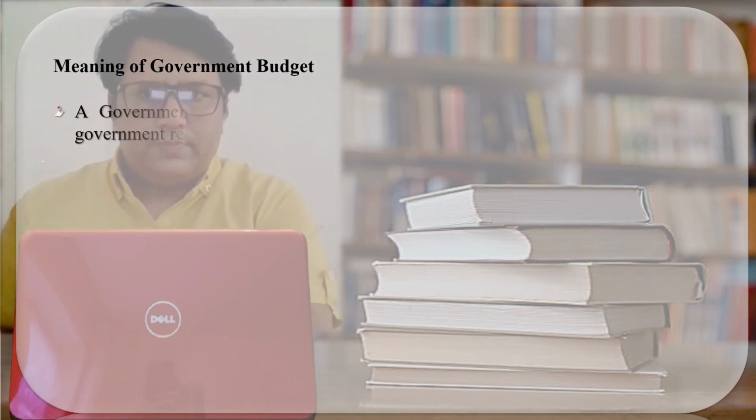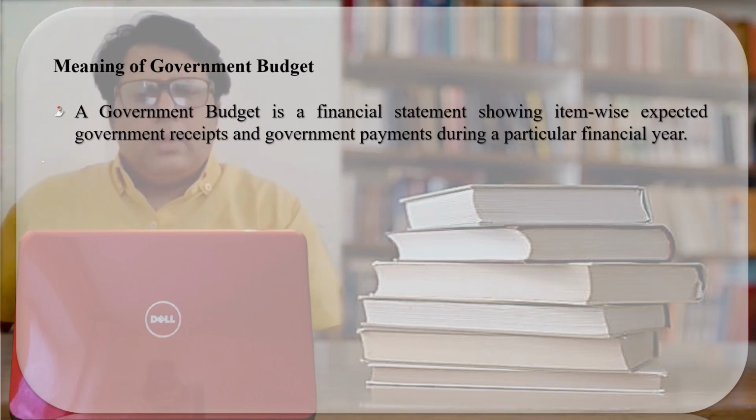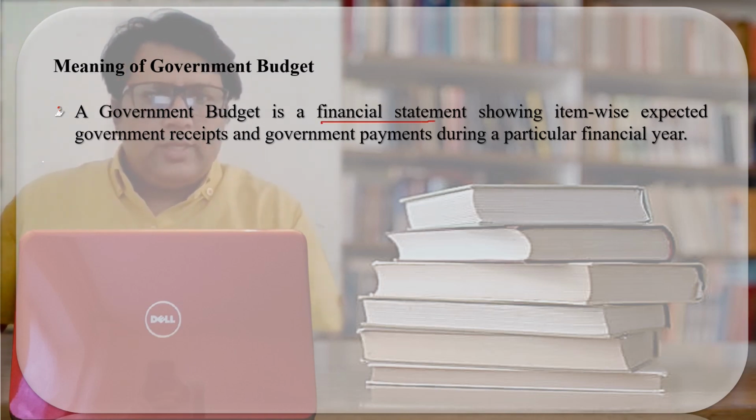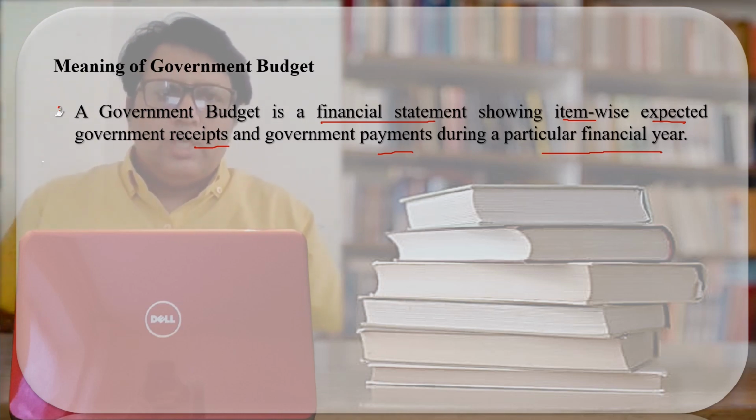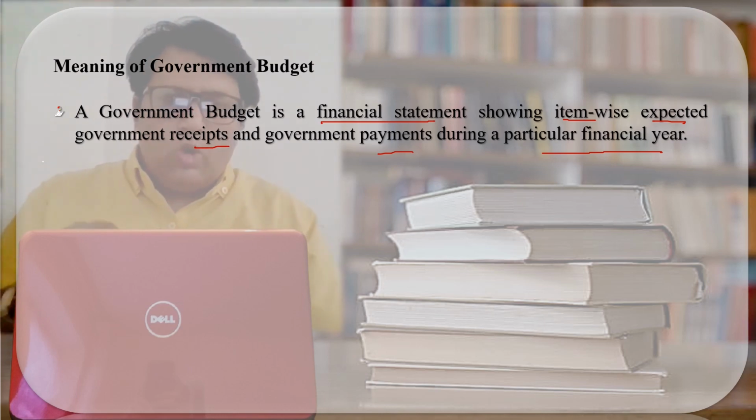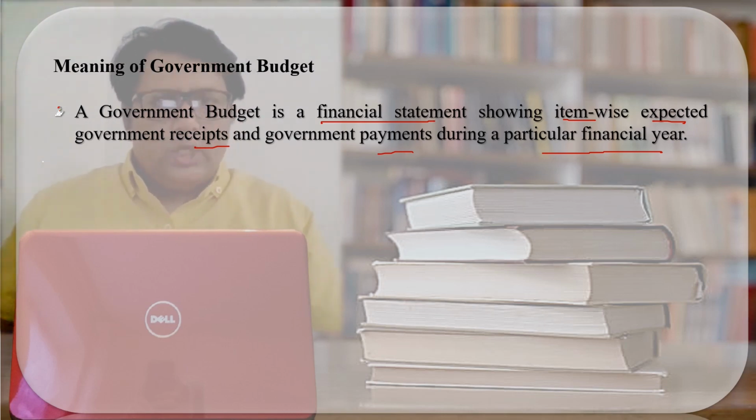Now I have opened up the screen. Now let us see and discuss the meaning of the government budget. Always remember, government budget is the financial statement showing the item wise expected receipt and payment during a particular fiscal year. So what is government budget? Government budget is a financial statement showing the expected receipt and the payment during a particular year. So through the government budget, we will predict how much money the government will raise and where the government will spend the collected money during a fiscal year.